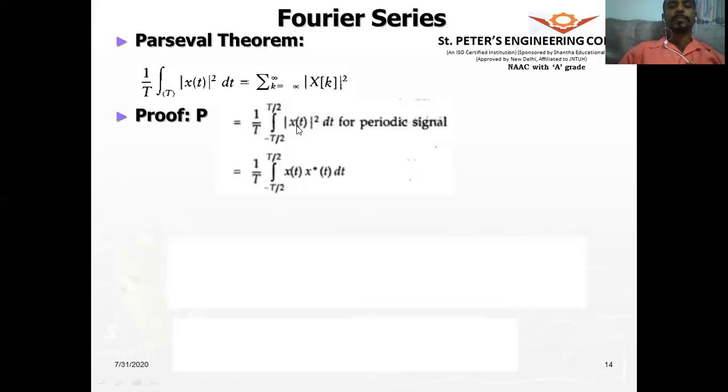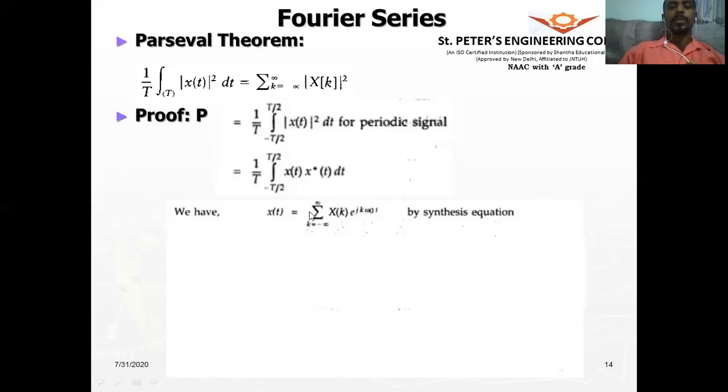So what is this mod x of t whole square? That is nothing but x of t into x conjugate of t. Now what is x of t? x of t is equal to sigma k equals minus infinity to plus infinity x of k e to the power of jk omega naught t. This is also called the synthesis equation.